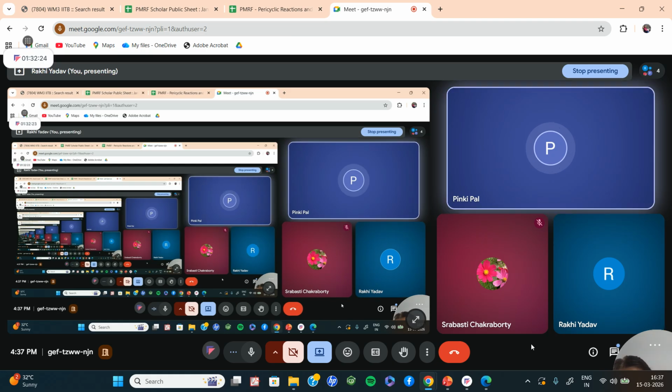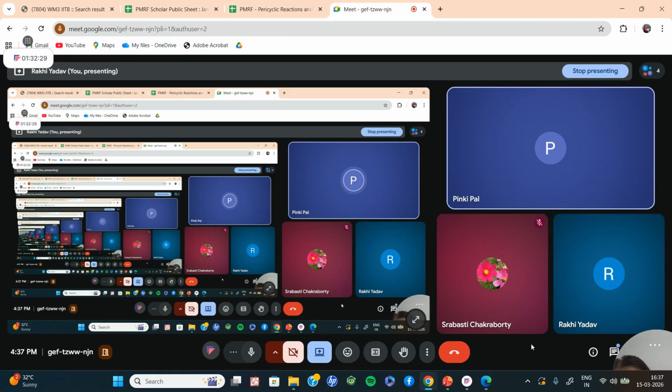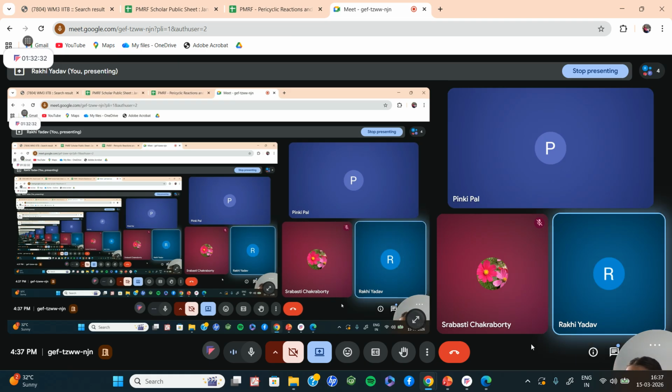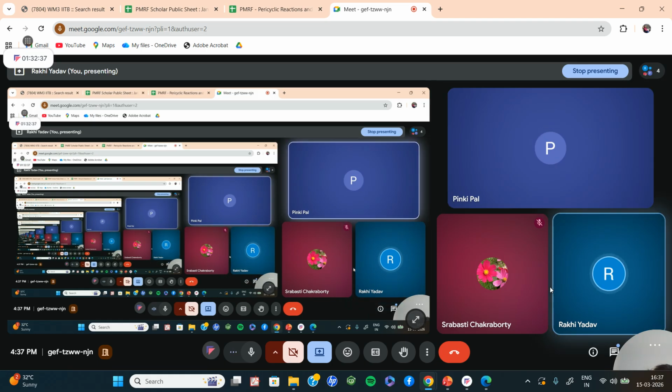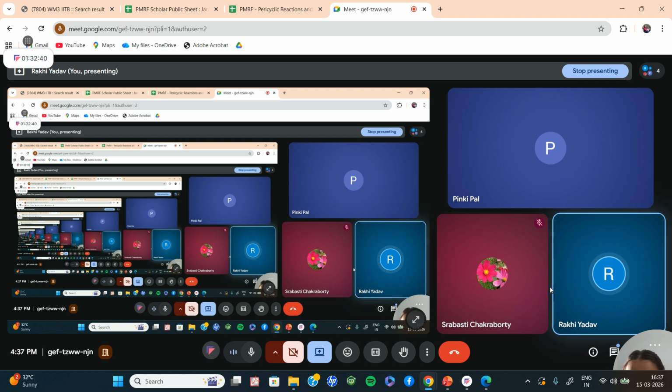Ma'am, one more I am having. I am confused between this Huckel type and Mobius type aromaticity. Okay, this also you want me to cover, Huckel and Mobius theory. This is actually, for example, there are three rules in pericyclic: your frontier molecular orbital approach, Woodward-Hoffmann rule, and another one is your Huckel-Mobius theory. This goes via the aromaticity principle. I will bring slides, then only I can explain. Okay, I have written.